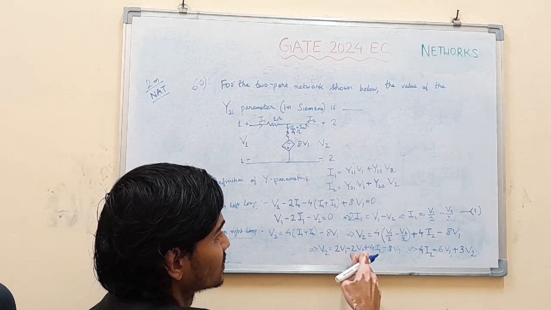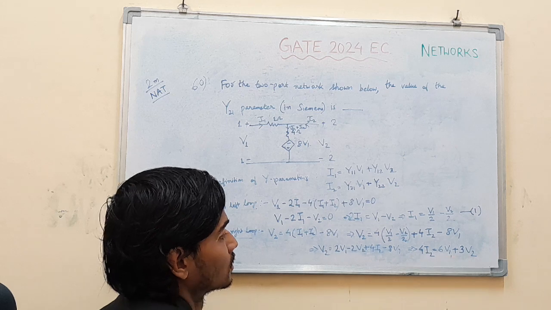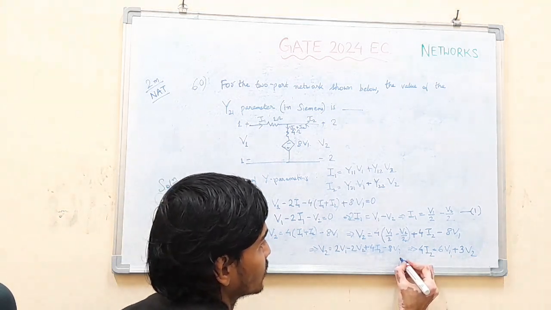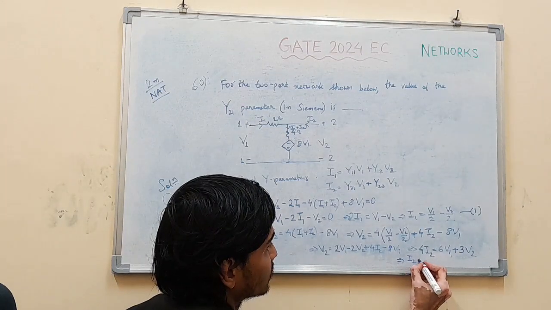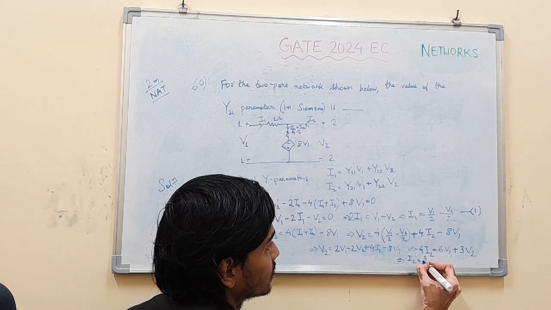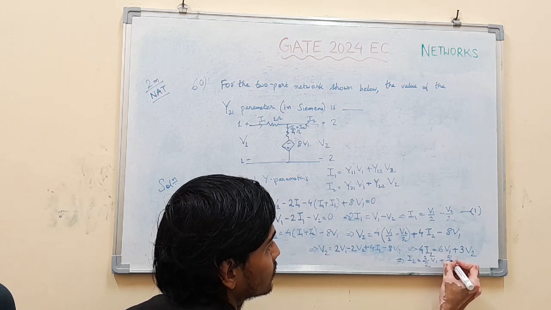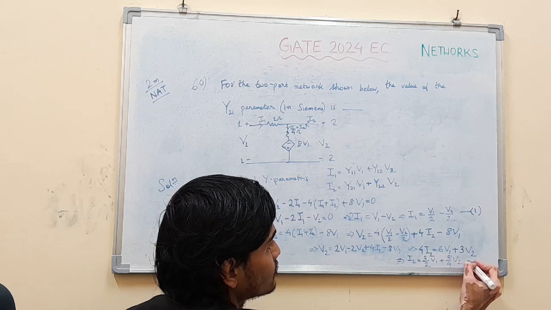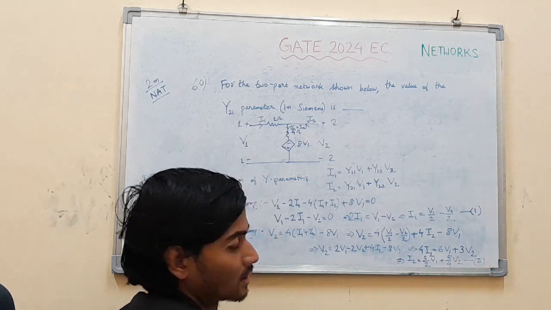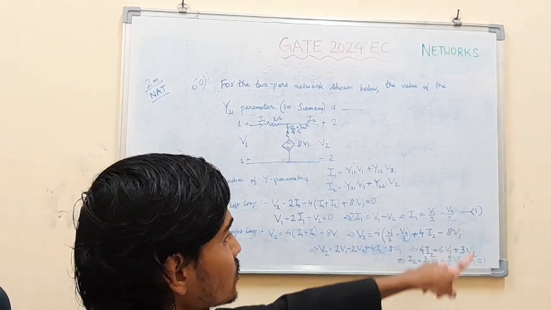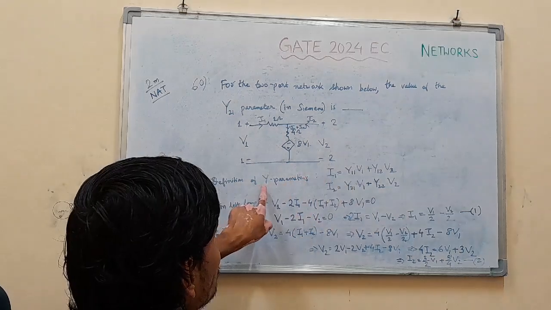So 4I2 equal to 6V1 plus 3V2. Dividing both sides by 4, I2 is 3 by 2 V1 plus 3 by 4 V2. Equation 2.